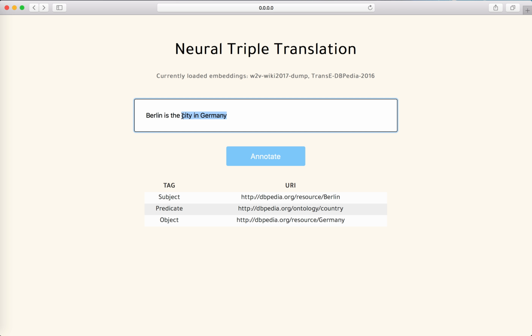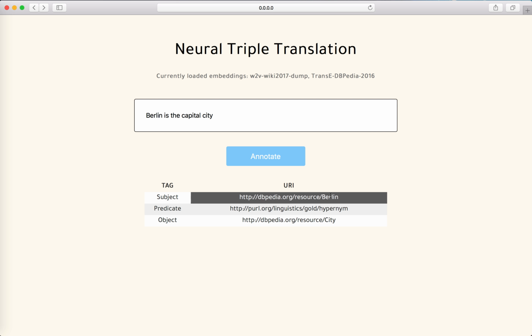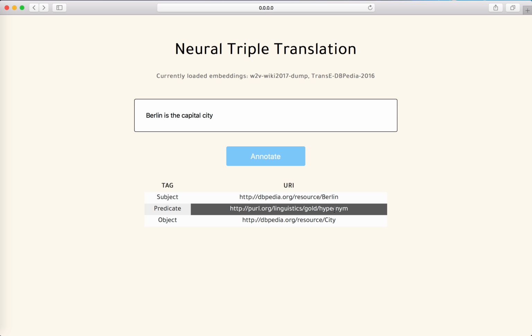And if we say Berlin is the capital city, okay, the result is expected to be hypernym, which is similar to class and type city. This is because the attention is focused on the city rather than the capital.